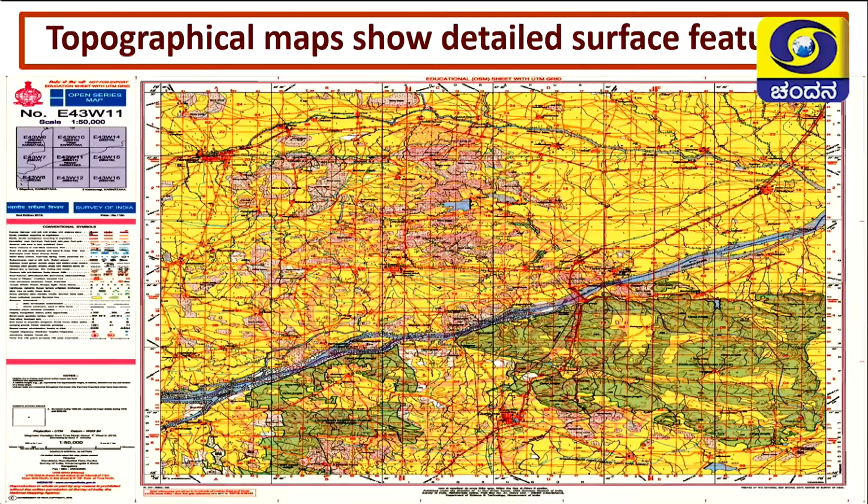It shows every detail of the surface of the earth. Okay, see, this is a very good topographical map. Here you can see the railway lines, roads, man-made things, natural things and different kinds of color, and all that color represents the different features on the earth. This is very essential. Okay, you will learn how to interpret this map in future.